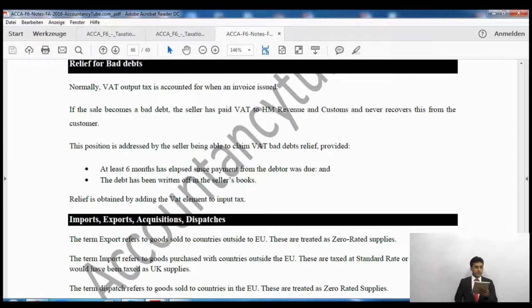And you have written off the amount in your accounts. The debt has been written off in the seller's book. Relief is obtained by adding the VAT element in the output section, in the input section.